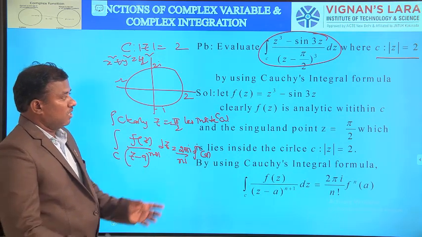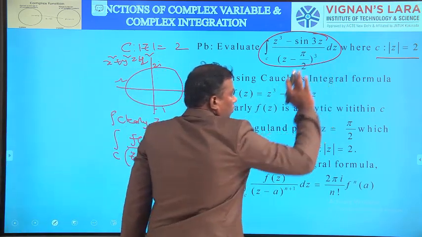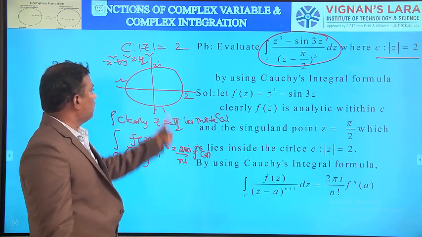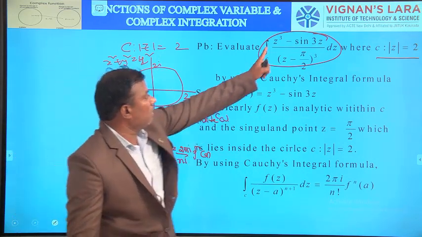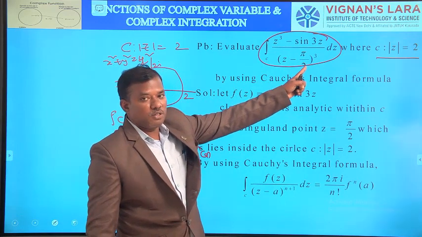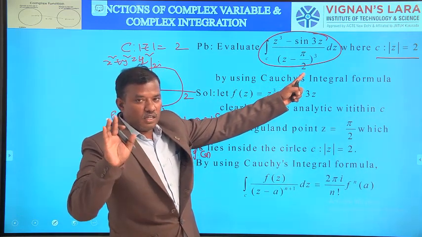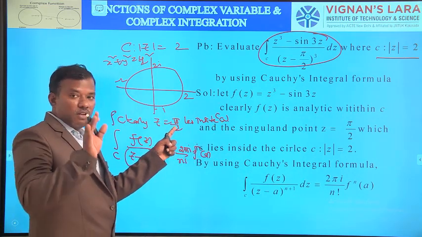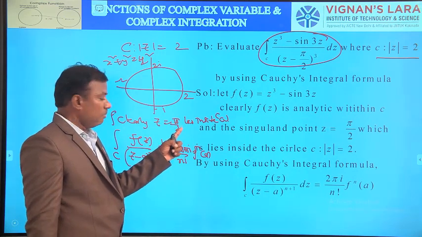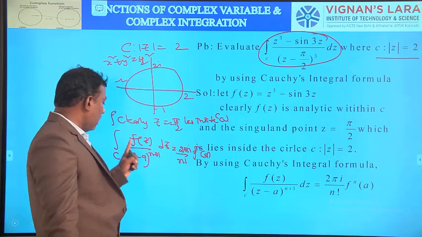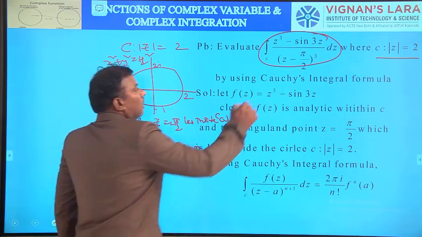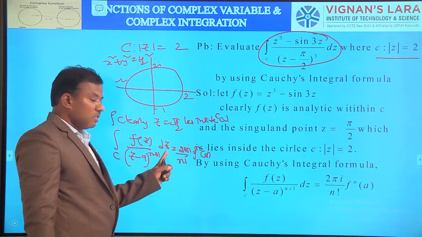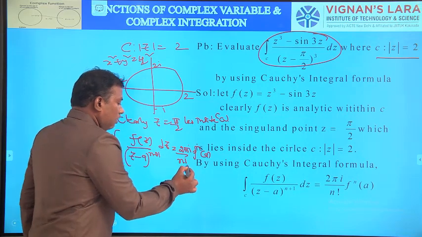Once again, see the first step. In any problem, first identify the curve C. Mod z equal to 2 is a circle with the center 0, 0 and radius 2 units. The integrand, z cubed minus sin 3z by (z minus pi by 2) whole cube, is analytic everywhere except at z equal to pi by 2. But pi by 2, nearly 1.5 something, is less than 2, so it lies inside C. So we can apply the generalized Cauchy's integral formula since pi by 2 is repeated thrice.